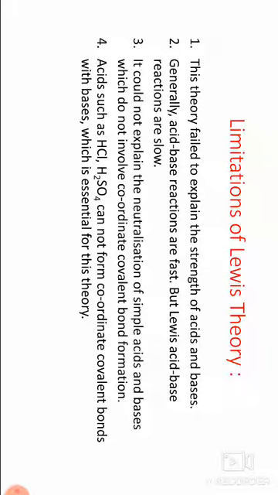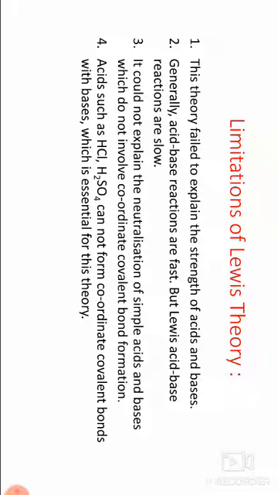Third one, it could not explain the neutralization of simple acids and bases which do not involve coordinate covalent bond formation.